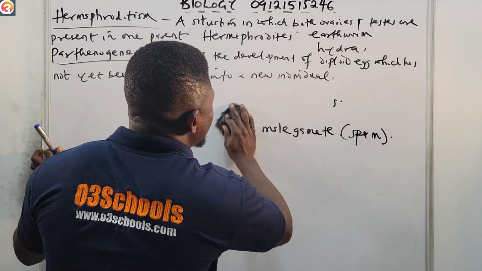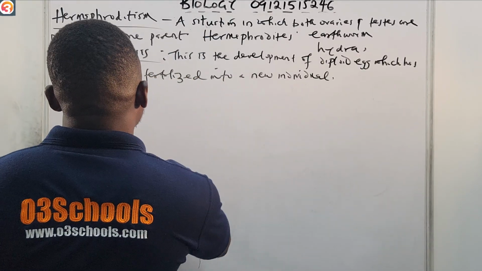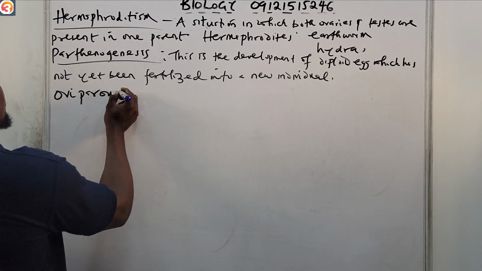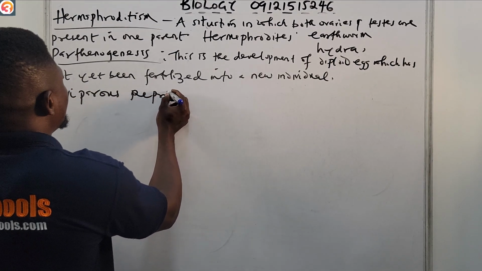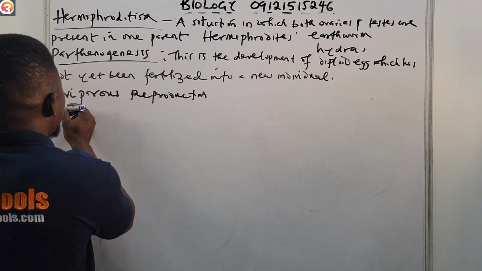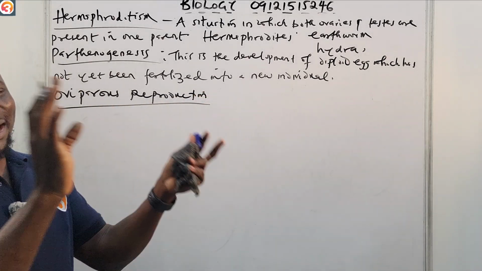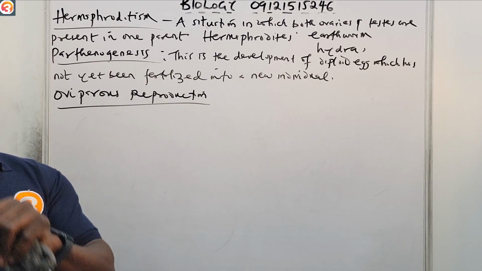So that will now take us to the next one, which is oviparous reproduction. Oviparous reproduction means laying eggs outside. We're talking about external fertilization now.